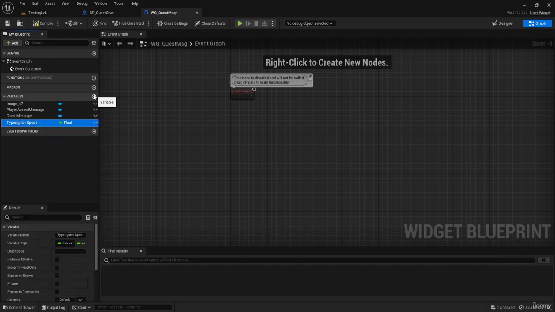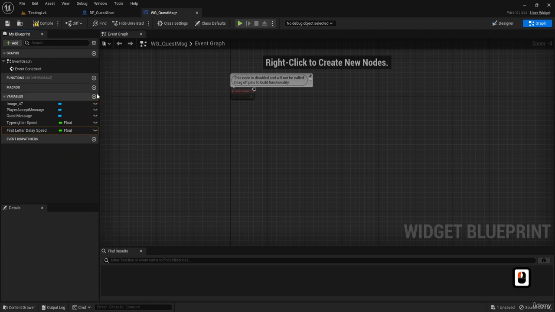And we need another one. Say first letter delay speed, because let's say you want to make an icon appear that's flashing before the message starts. You should have a variable to set a delay for when the message will start.